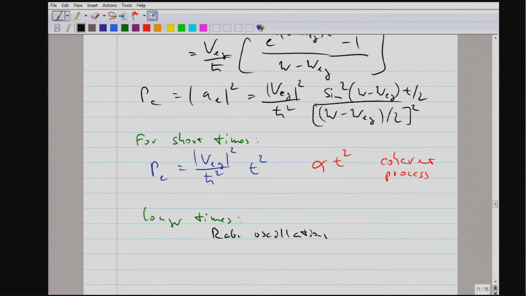We have derived them, however, only perturbatively by assuming that the ground state has always a population close to 100%. Which means we have assumed that the probability in the excited state is much smaller than 1, otherwise we would deplete the ground state.